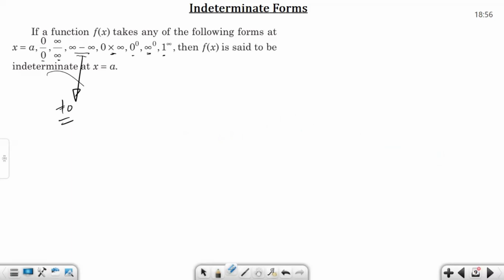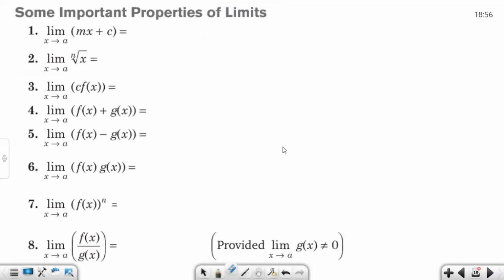Yes, sir. Okay, so let's move ahead. And these are some important formulas for your limits. So is anyone aware of these formulas? Please speak. Okay, if no one, no problem. We are going to learn them right now.